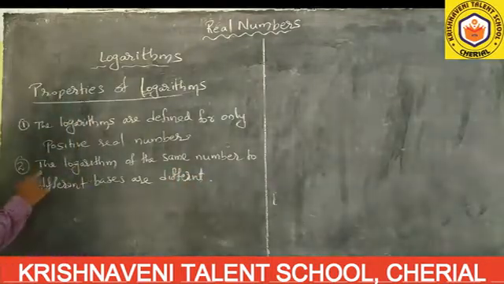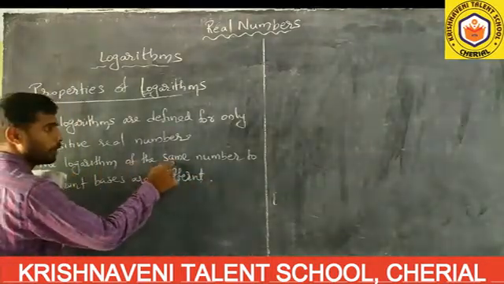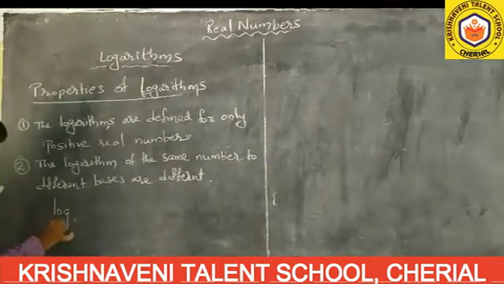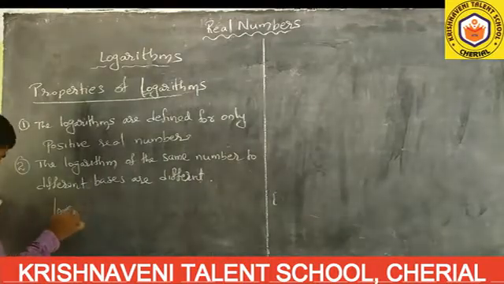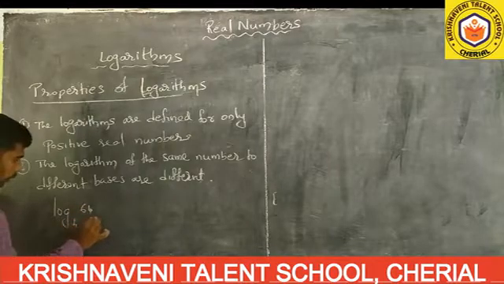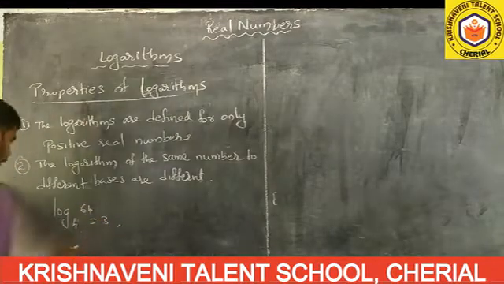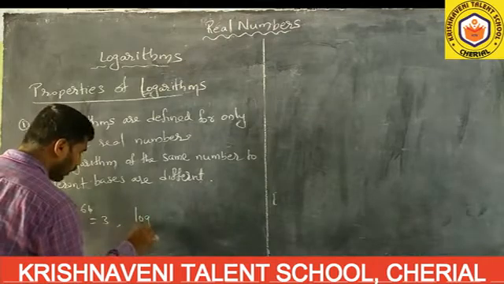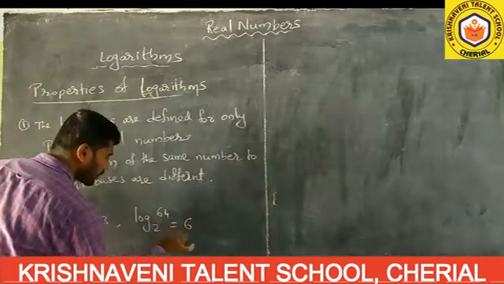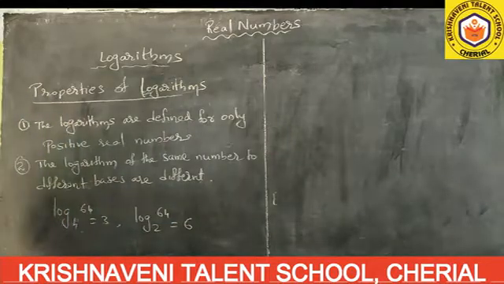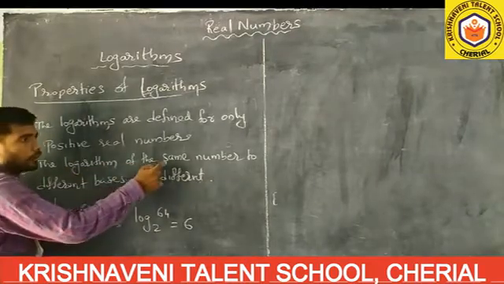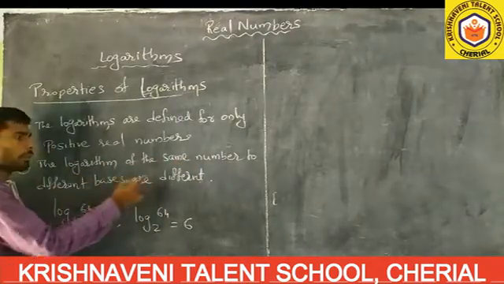Suppose I take one example: log 64 to the base 4, how much value will you get? 3. And log 64 to the base 2 is 6. See here what it is saying: the logarithm of the same number to different bases are different.